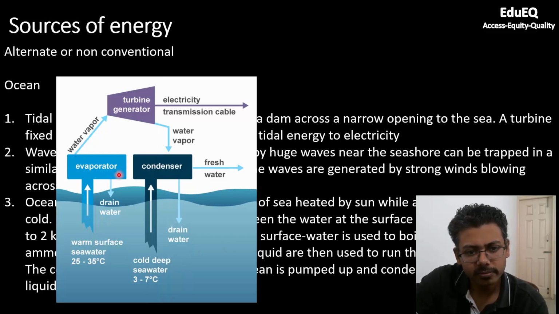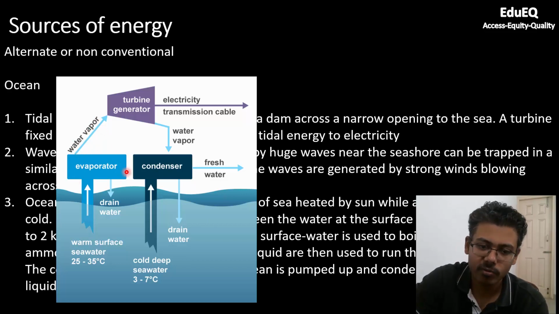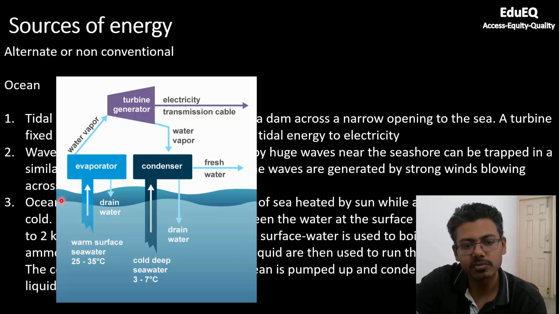For example, they have considered in this example water vapor. You can also consider this as ammonia. This is an evaporator where the evaporation of ammonia or water vapor will take place. Surface water is warm. You take this warm water into this evaporator. Boiling of ammonia or boiling of water will take place. You will have water vapor. This water vapor will be used to rotate the turbine, which is present here in the turbine generator assembly.